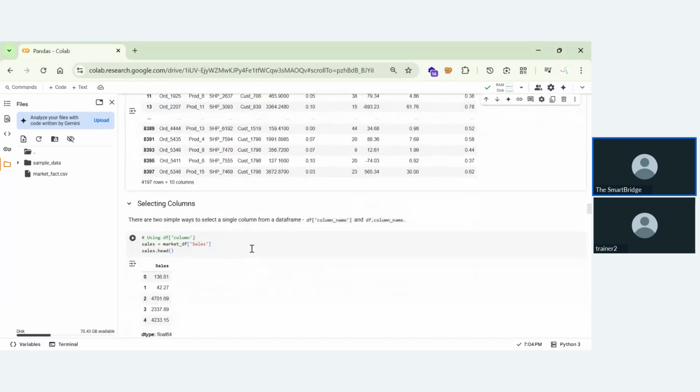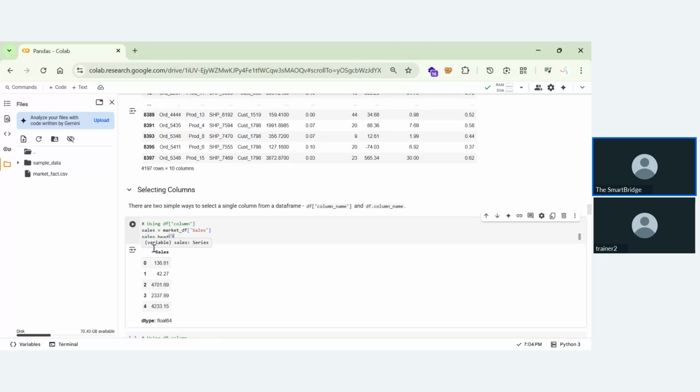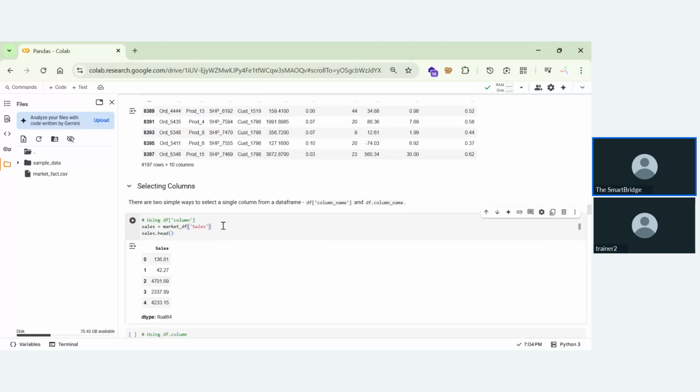Now we'll be selecting columns. There are two main ways to select a column. We directly go for this. We are assigning market underscore DS, which is a file name, and in this file name we have a column called sales. So in brackets, we'll put sales and assign this to something. By this method, we'll select a column, and we'll run this.